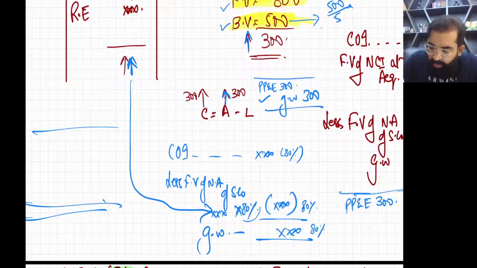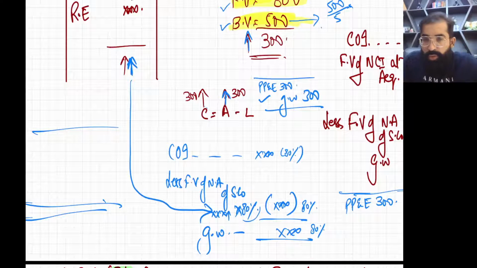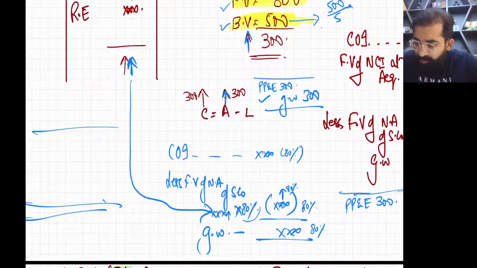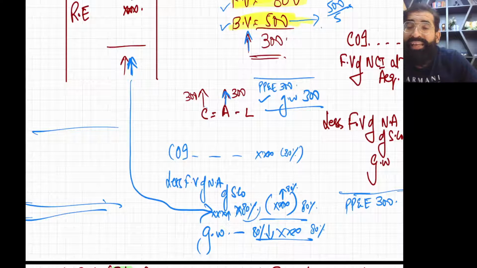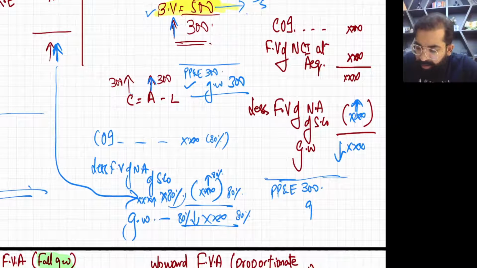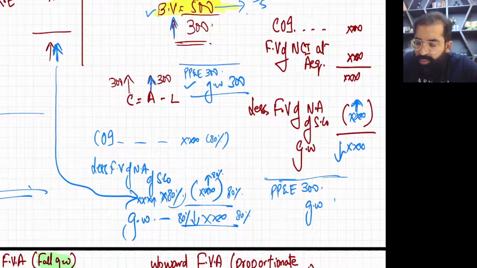Listen, when you increase the net assets, in the goodwill formula you will multiply it by 80%. So only 80% of the net assets increase will affect the goodwill calculation. So definitely goodwill will also go down by 80%. So you will credit goodwill by 300 multiplied by 80%, which is 240. Now as a student, you may ask, sir, the entry is incomplete.